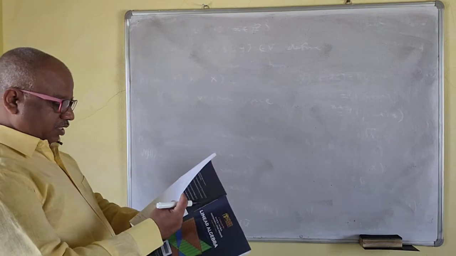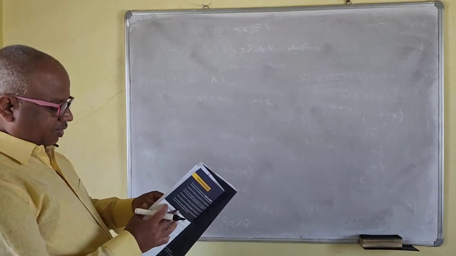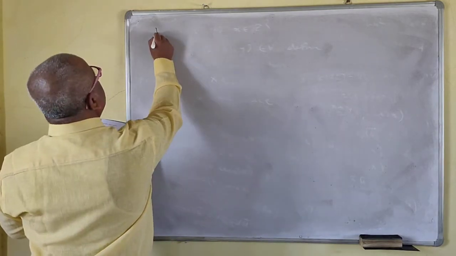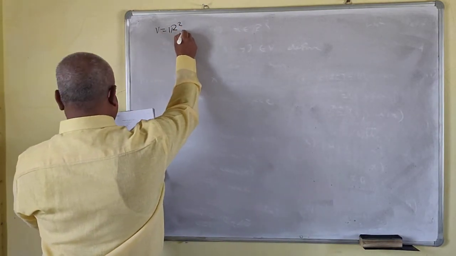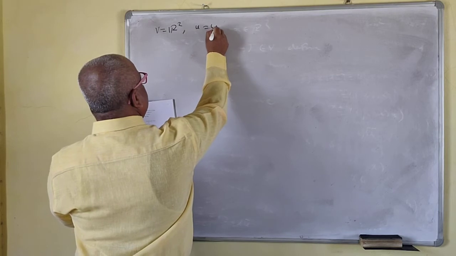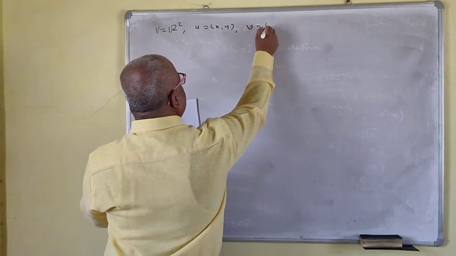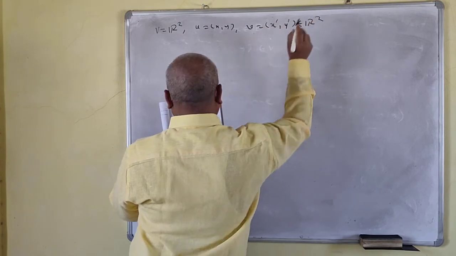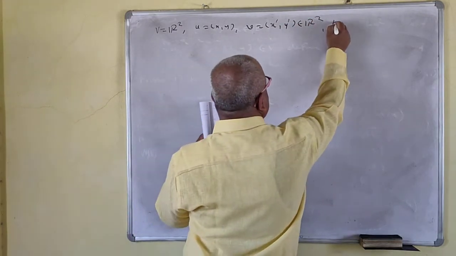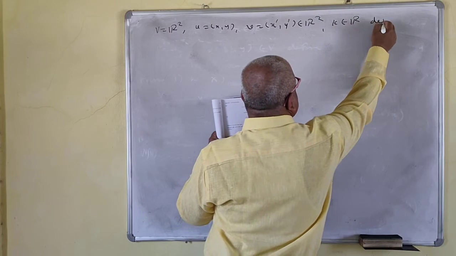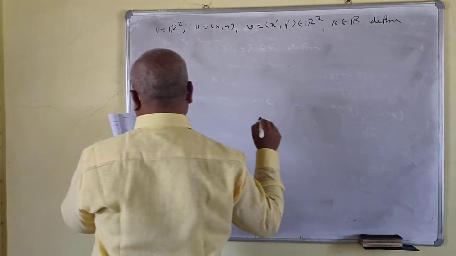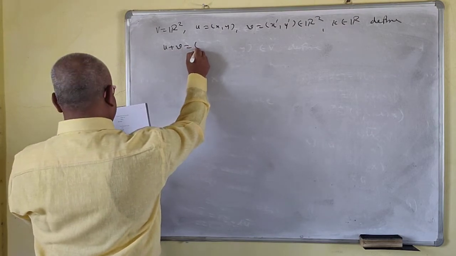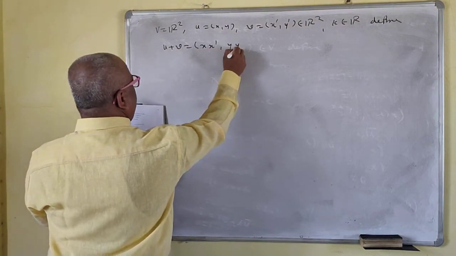Now we'll take the next one, same thing like this. V is equal to R2. U is equal to (x, y), V is equal to (x prime, y prime) belongs to R2, k belongs to R. Define u plus v is equal to (x x prime, y y prime).